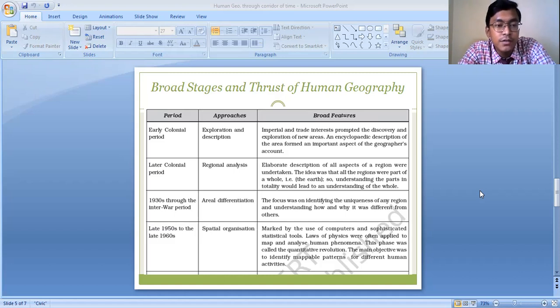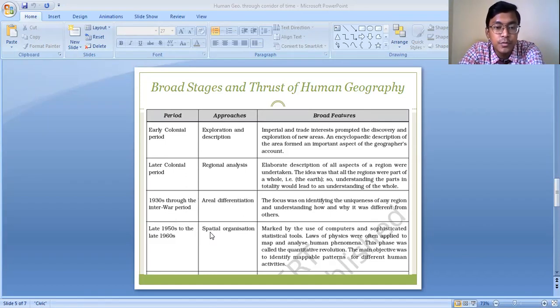The next period, after the interwar period, was during the 1950s and the 1960s. During the period between the 1950s and 1960s, the approach of human geography was spatial organization.